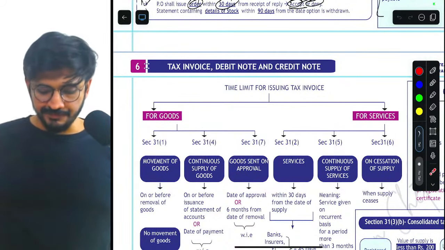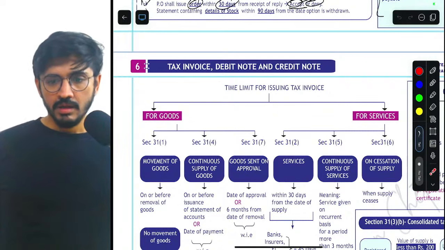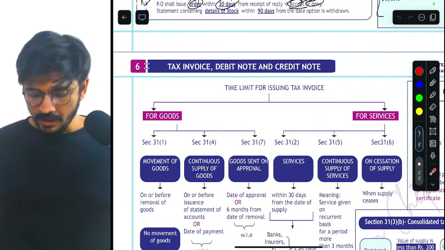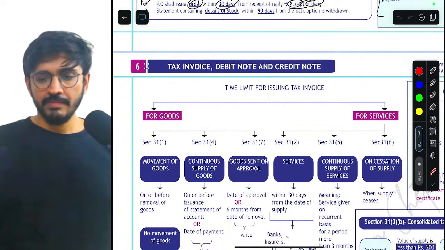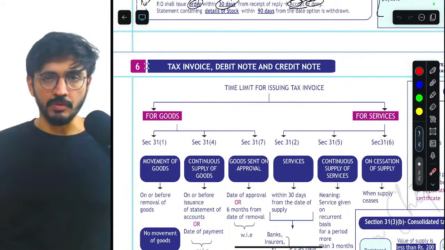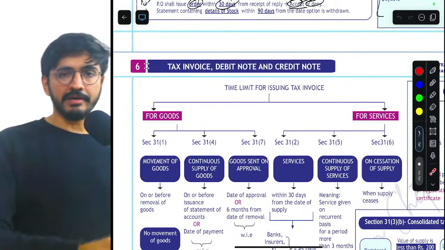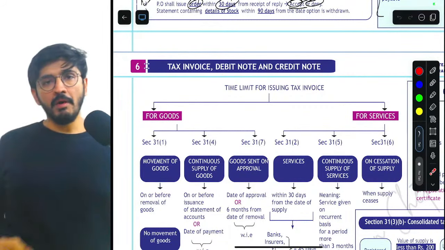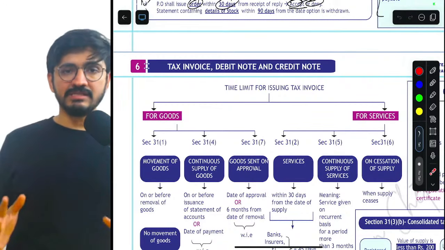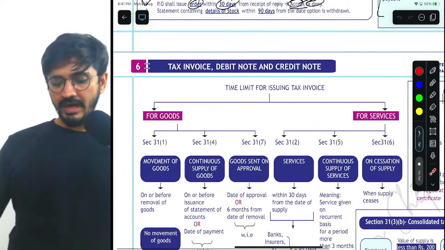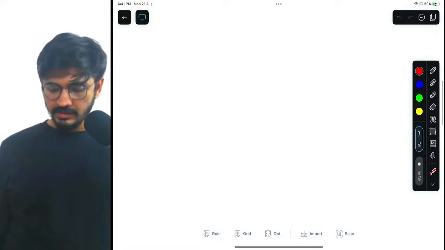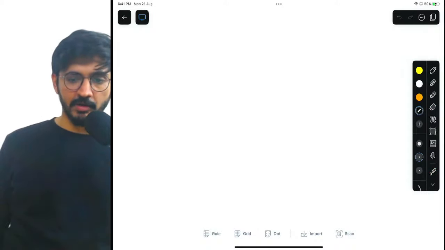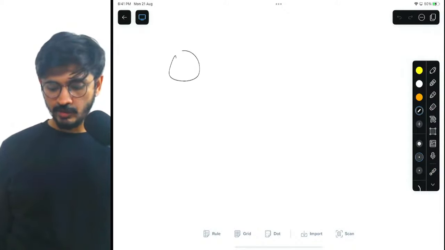So, guys, today we are going to start with tax invoice, debit note, and credit note. Now understand, in this case, we are going to understand something very important. Why is this chapter created in the first place? That's what we are trying to understand.